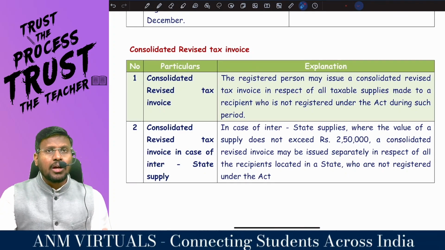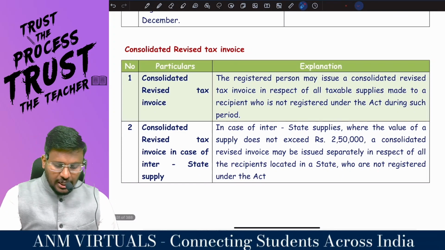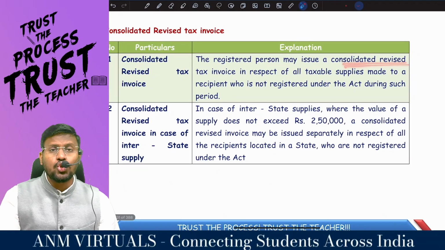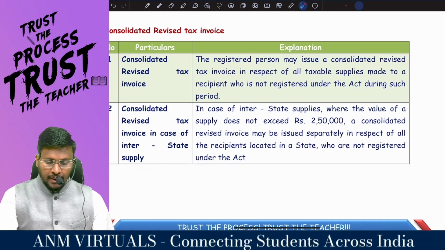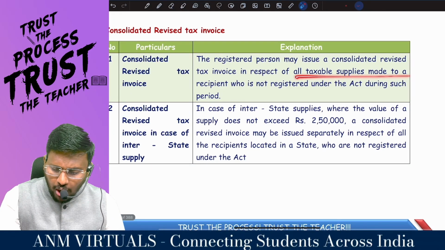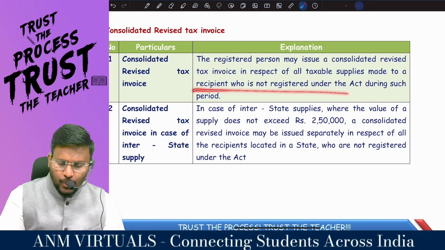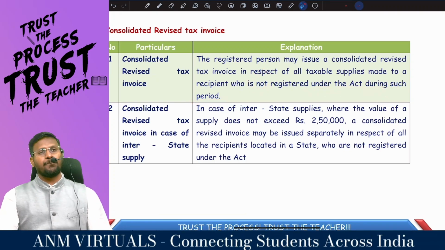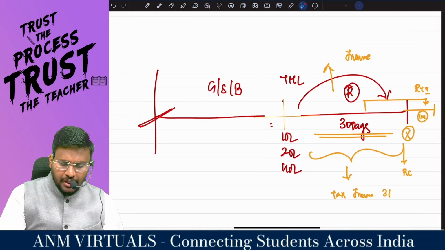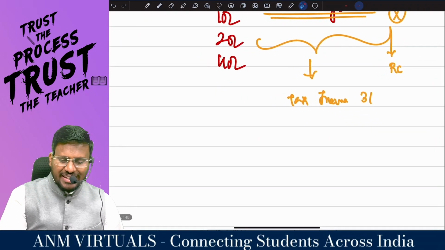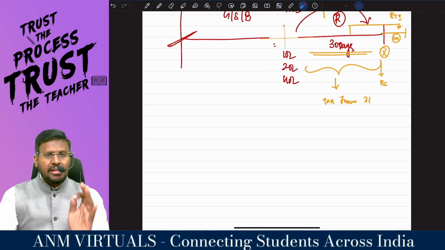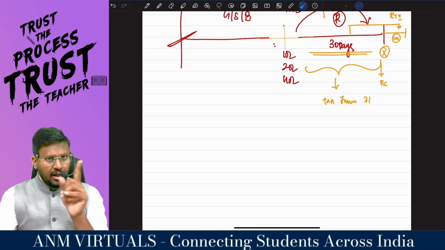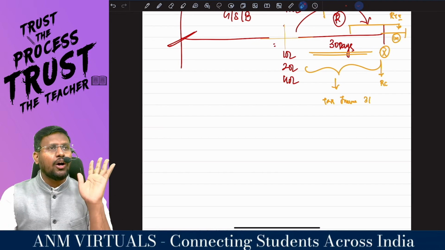What is the concept, man? Consolidated revised tax invoice. The registered person may issue a consolidated revised what invoice? In respect of all taxable supply made to a recipient who is not registered under the act during such period. That means during this intervening period, my dear lovable students, what is that intervening period? Intervening period means the period between the effective date of registration till the date of grant of RC.